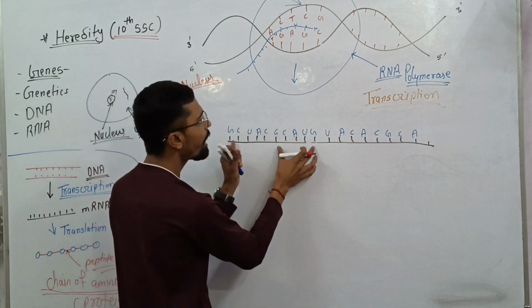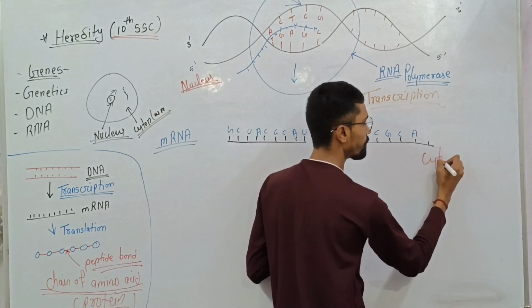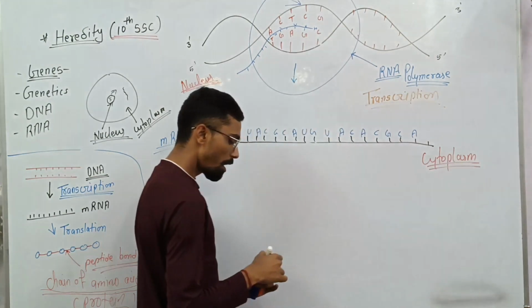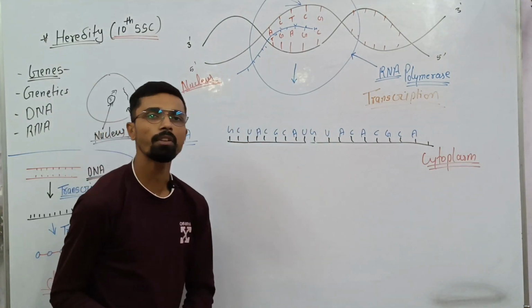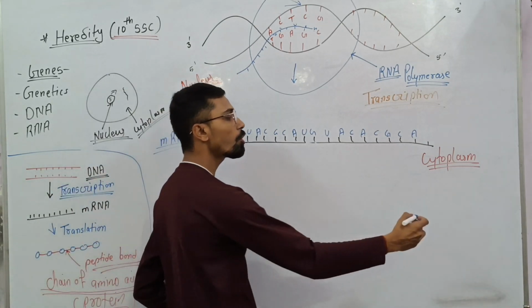Now this mRNA comes out from the nucleus, where? In the cytoplasm. As you all know, the cytoplasm has what? Ribosomes, made up from what? rRNA. So ribosome